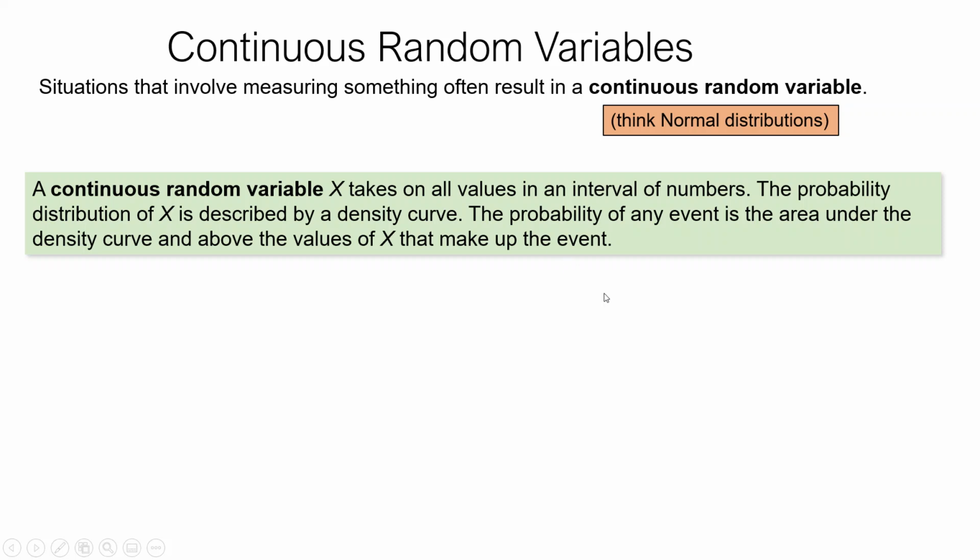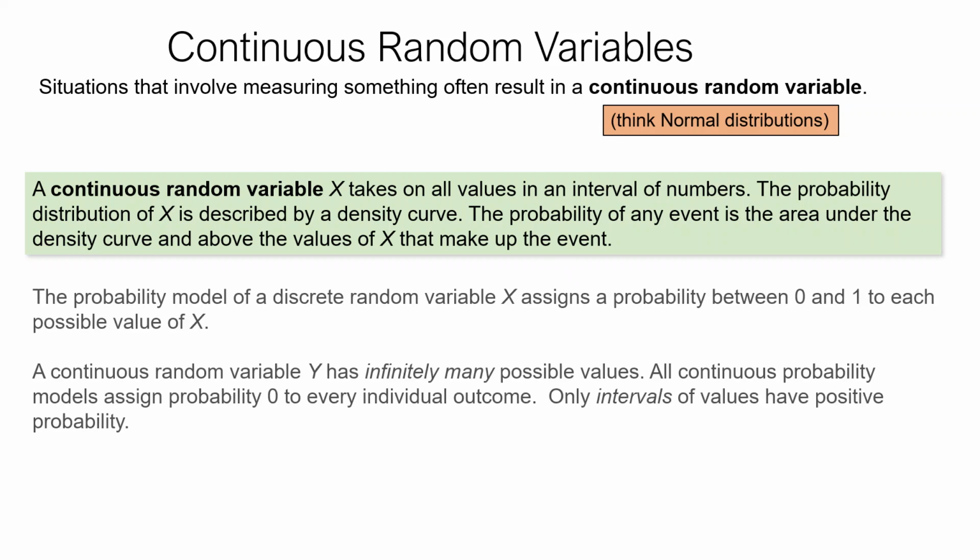So we can't find the probability at exactly a point for continuous random variables. We can find it on an interval, like between 2 points, but we cannot find it exactly at a point. The problem is each point is too small, and each point will have a probability of 0, because there's infinitely many points, infinitely many outcomes. If we take that total probability of 1 and divide it up into an infinite number of different possible outcomes, we get 0. So the probability of any point on a continuous probability distribution, like a normal distribution, would be 0. But if you have any interval, it's going to be between 0 and 1. So we're really looking at intervals here.